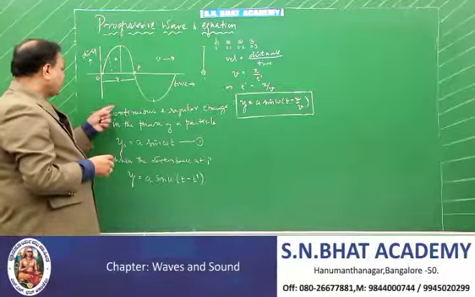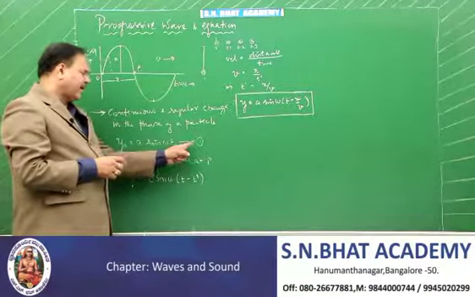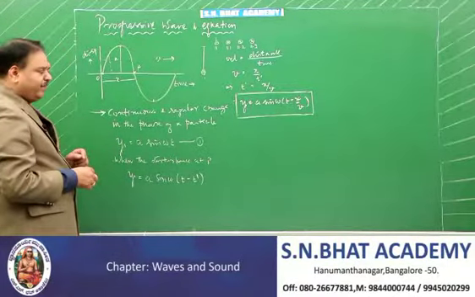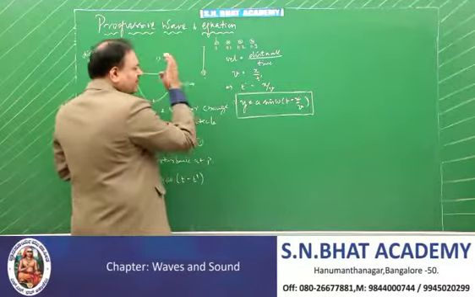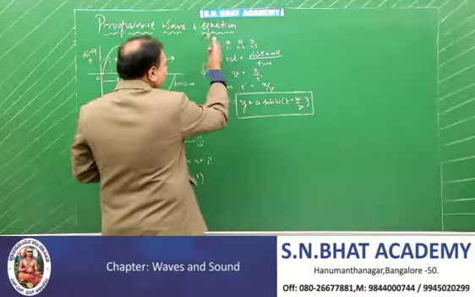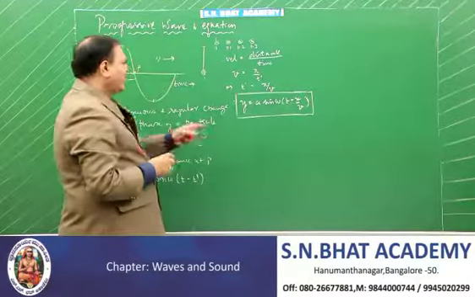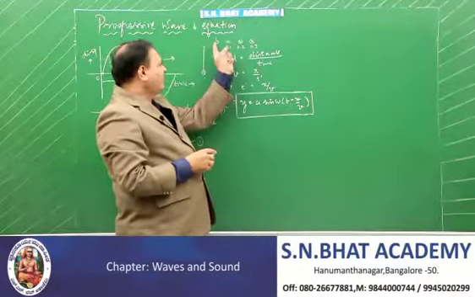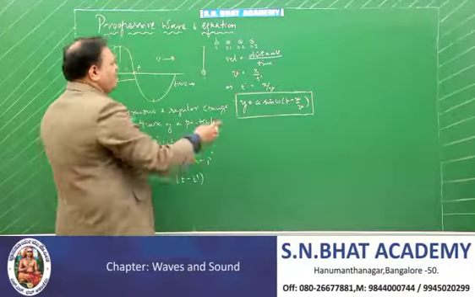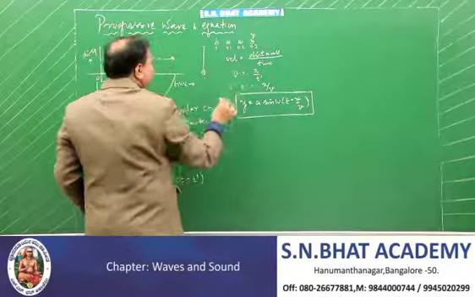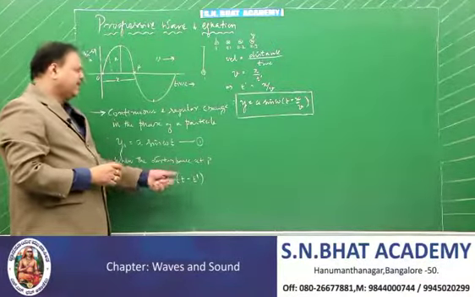Then the displacement of this particle at any point is given by y is equal to a sine of omega t, where t is the time taken. You know that as the time passes, the wave advances. That means in your mind, you should remember this one. As the time passes, the disturbance moves. Therefore, when the disturbance is here, it will come a little later on. Therefore, from this point to this point, there is a time difference. And if you ask me what's the displacement at this point, that displacement is given by y is equal to a sine of omega into t minus t dash.